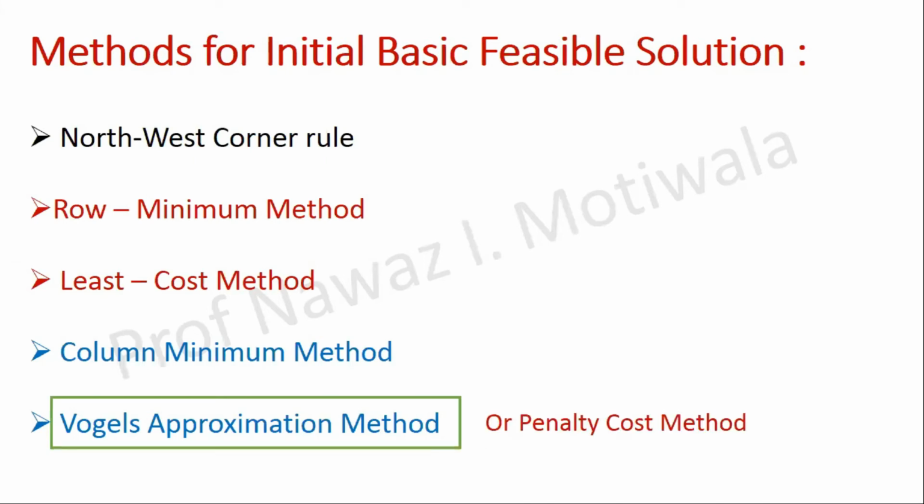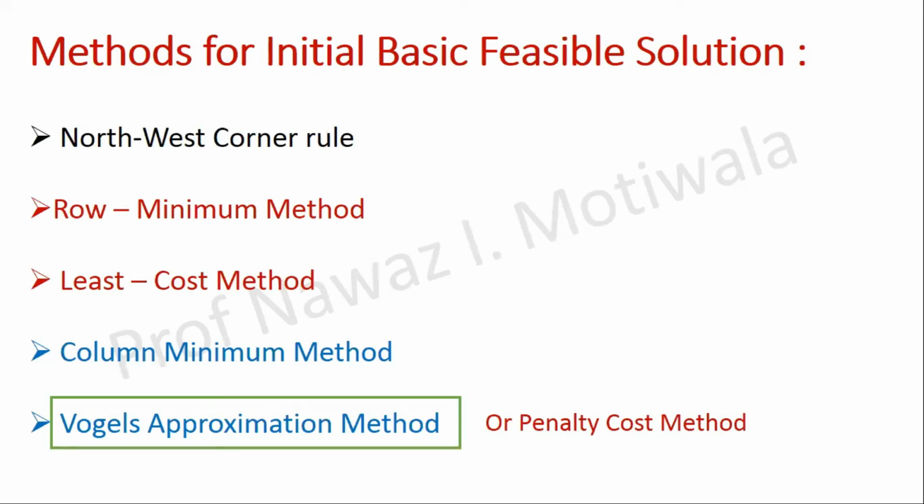And this is the method which is most widely used. Why? Because it gives a solution very near to the optimum, so we can rely more on Vogel's approximation method for our solution. In the exam also, if it is asked to find the initial basic feasible solution, you can go by any of the methods mentioned above: northwest corner rule, row minimum, least cost, column minimum, Vogel's approximation. But it is advisable to go by Vogel's approximation method because it gives the closest answer. And why is it so, we will see in the problems part.